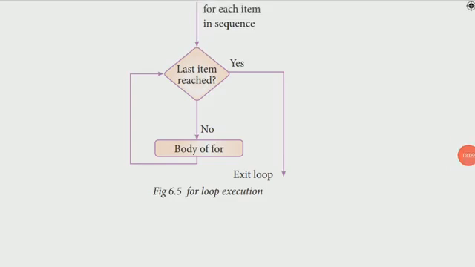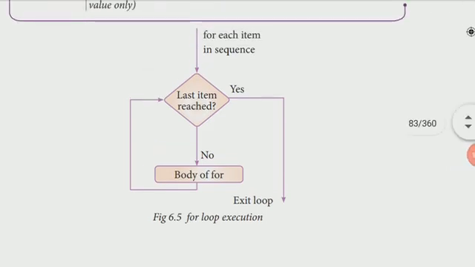See here, this is the for loop execution. When we are using this for loop, for each item in the sequence, until the last item is reached, when the condition is satisfied it will do the body of the loop. Condition is true, body of the loop will be executed.